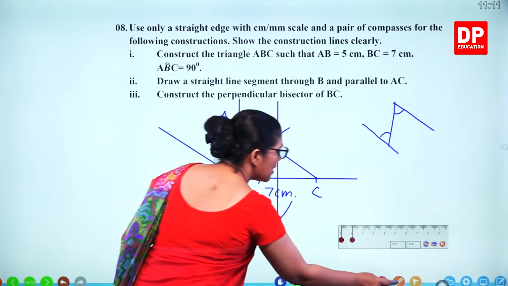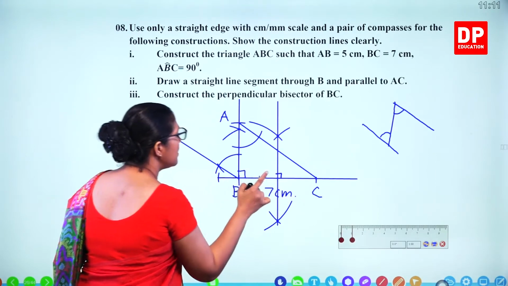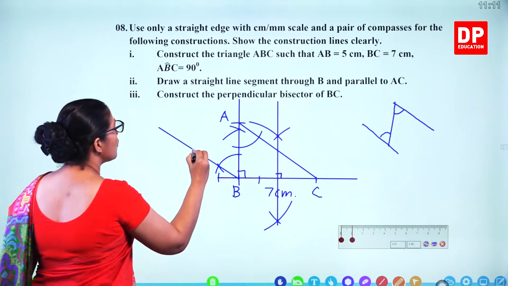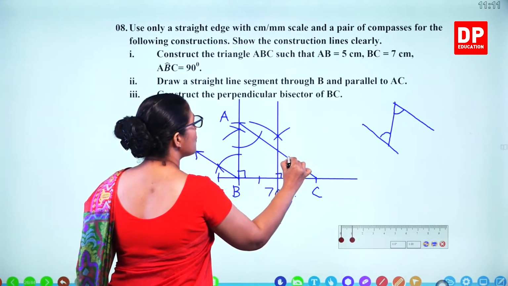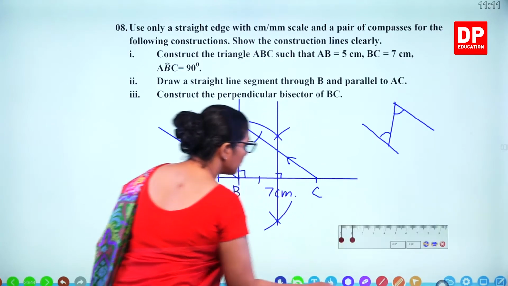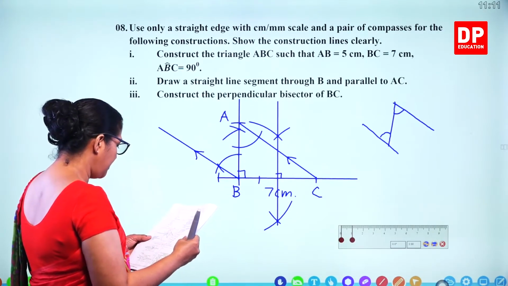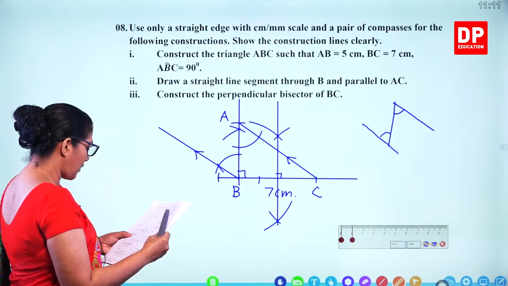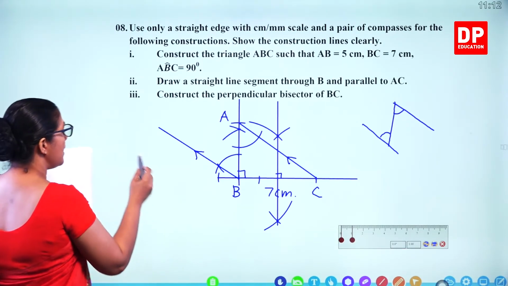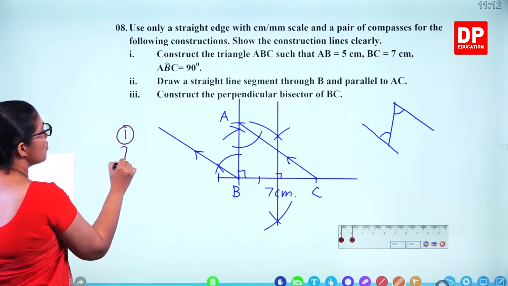So we did the perpendicular bisector here and the parallel line. So this is parallel to this one. So how many marks for that? You are getting 3 marks for constructing the triangle ABC: 1, 2, 3.